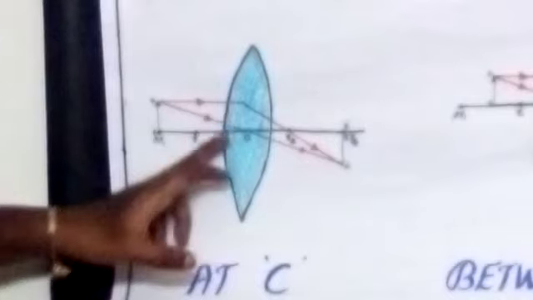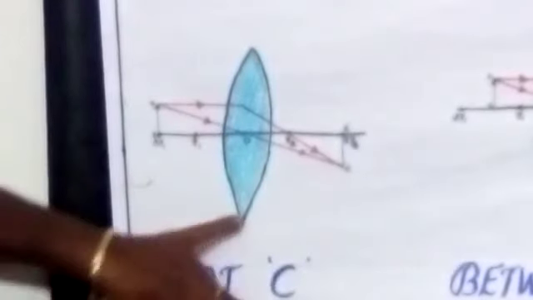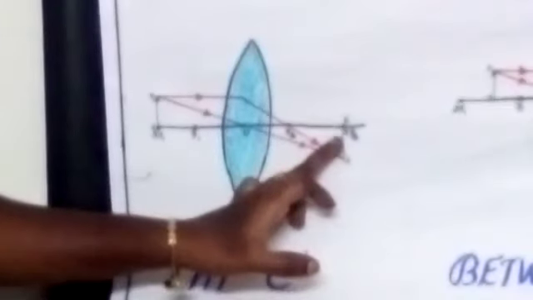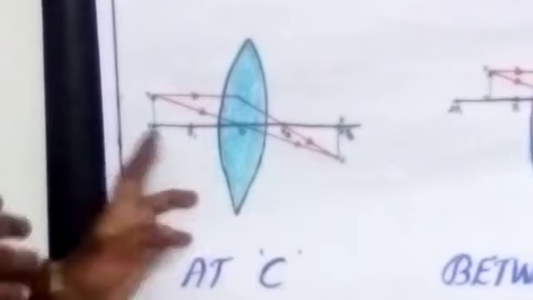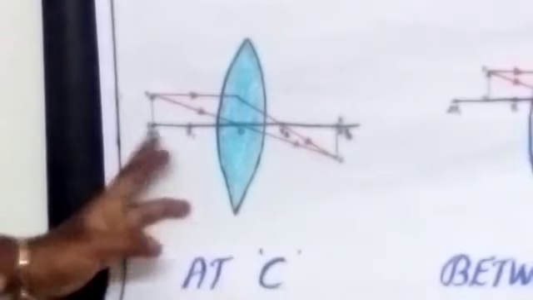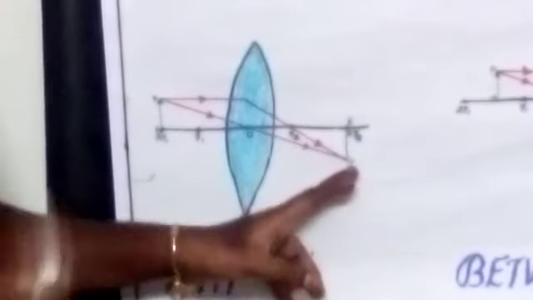If you are placing the object at the center of curvature, you are getting the image also at the center of curvature. So what about the size of the image? Same size as the object. The nature of the image is real and inverted.